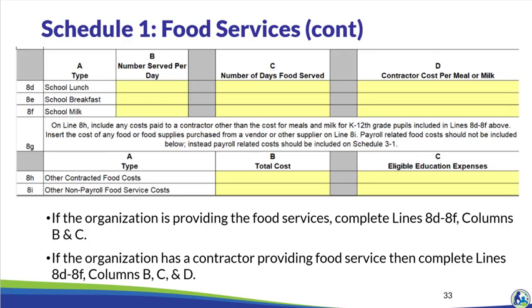The number served per day in column B should be the average number of K4 through 12th grade educational programming students that will receive meals each day. If a food contractor or the school provides food that is not for K4 through 12th grade educational programming students, the number of individuals that receive those meals should not be reported on lines 8D through 8F. Instead, the total cost for these individuals should be reported in line 8H and/or 8I, column B. Since the costs for these individuals aren't related to educational programming, the cost of their items should not be in lines 8H or 8I, column C.